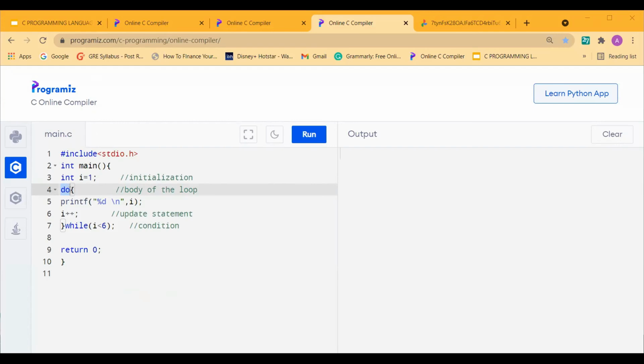Okay, so as I was saying, before the do keyword, the initialization will occur, then the block of statements will be written, and then the condition will be specified. Okay, so again, the output of this will be the same, 1, 2, 3, 4, 5. But since I have mentioned new line, that's why it is printing in a new line. So this is the syntax of do while.